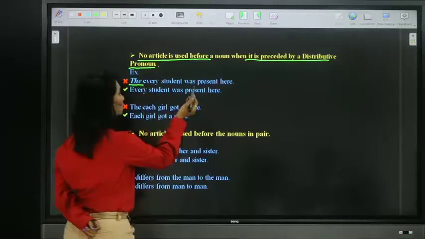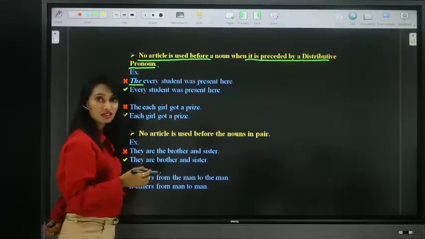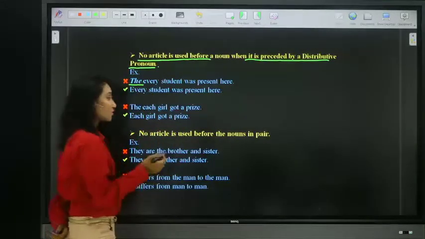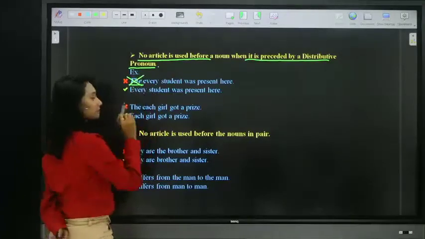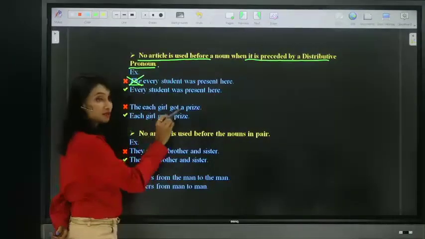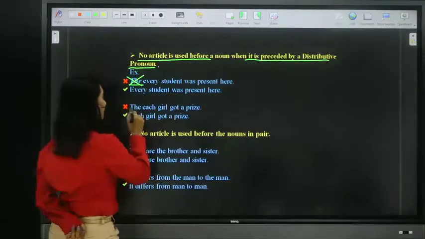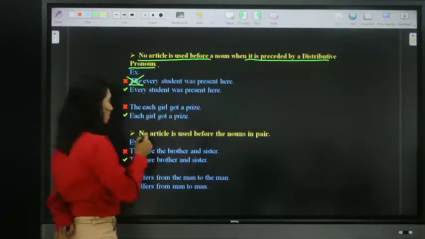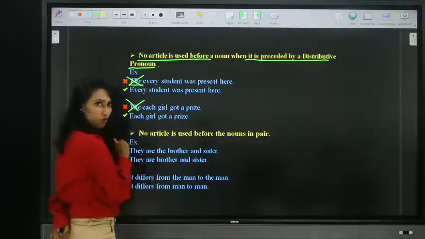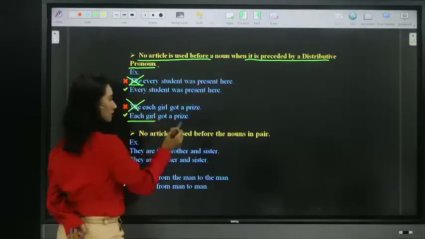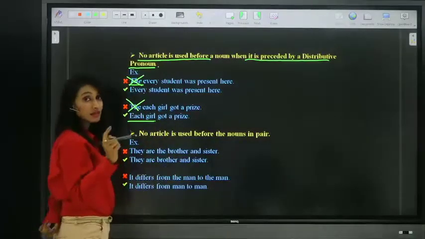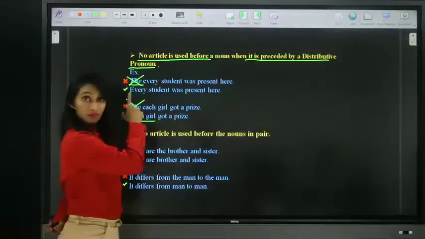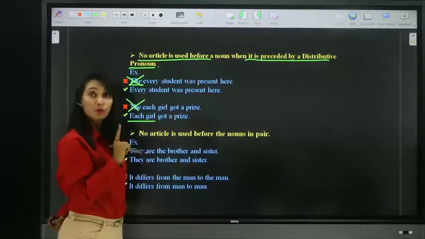The every student was present here. What is the every student? No, remove. Every student was present here. The each girl got a prize. What is the each girl? No, each girl got a prize. So do not ever use articles before distributive pronouns.